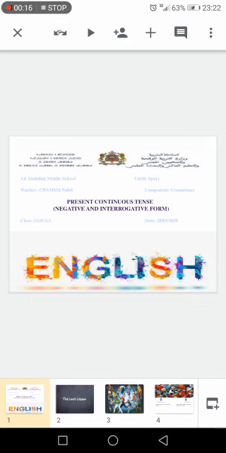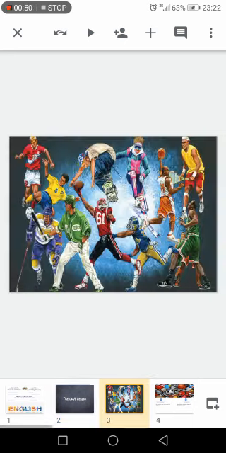Last time, we talked about vocabulary and we saw many types of vocabulary. Today, we will see a new lesson, the present continuous tense. We will see the negative and the interrogative form. Grammar. So let's start. Before that, we would like to do a small revision of the last lesson.